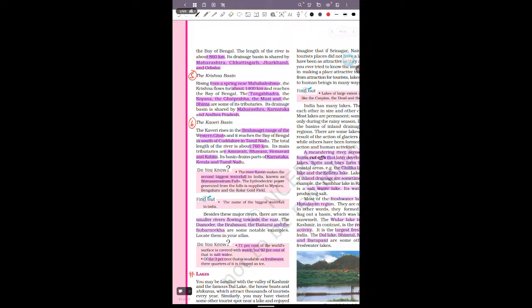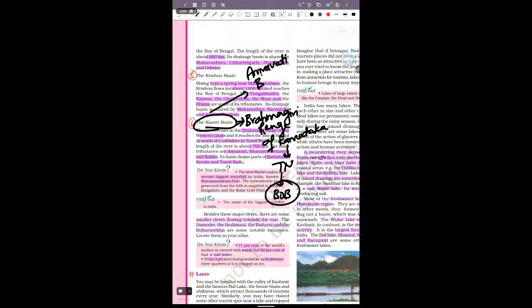If we talk about the Kaveri river, its origin is in the Brahmagiri range of Karnataka, and through Karnataka and Tamil Nadu it meets the Bay of Bengal region. And if we talk about some tributaries, like Amaravati, Bhavani and Kabini. These are some of the important tributaries of the river system.